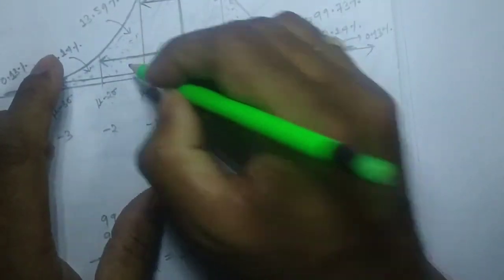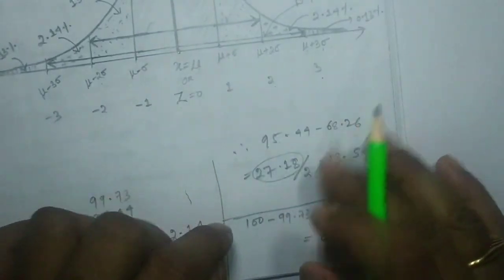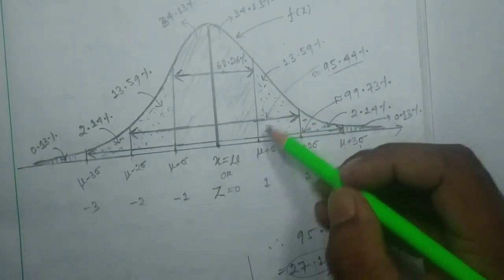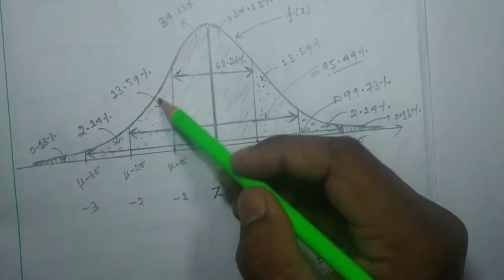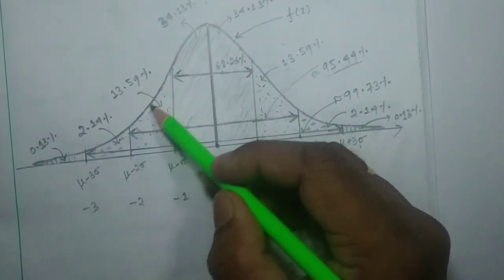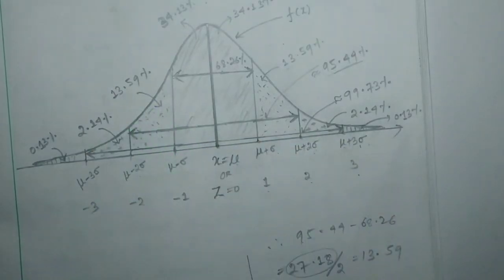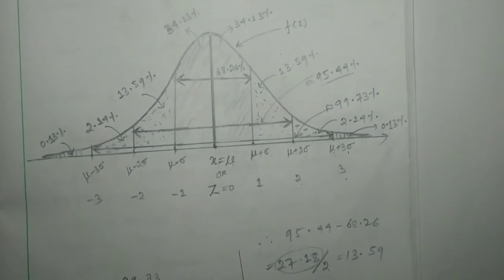If I divide by 2, then this portion will be nothing but 13.59. This portion and this portion will each be 13.59 percentage of the whole probability, or whole area, whatever you want to say.